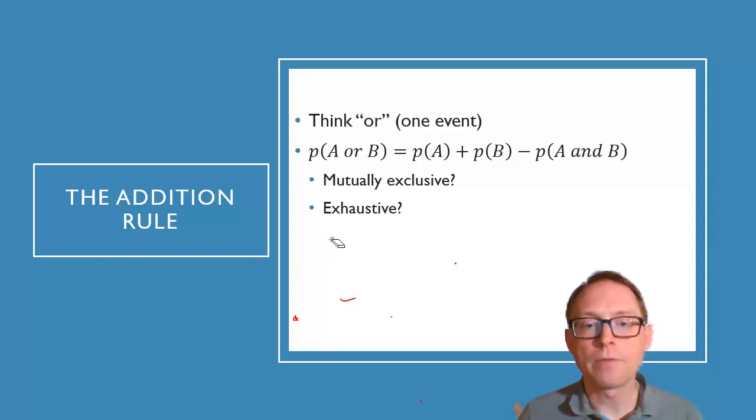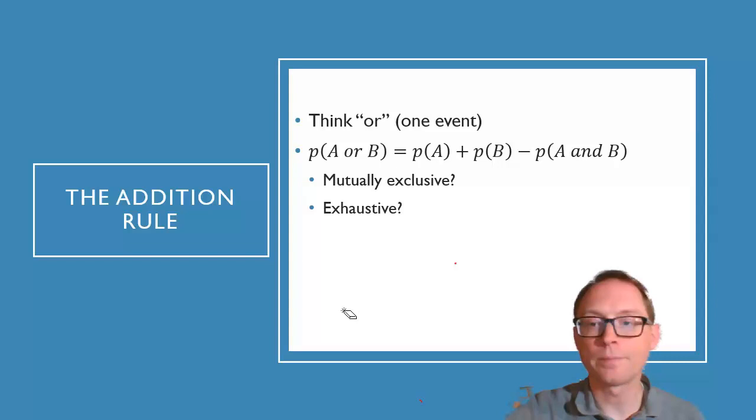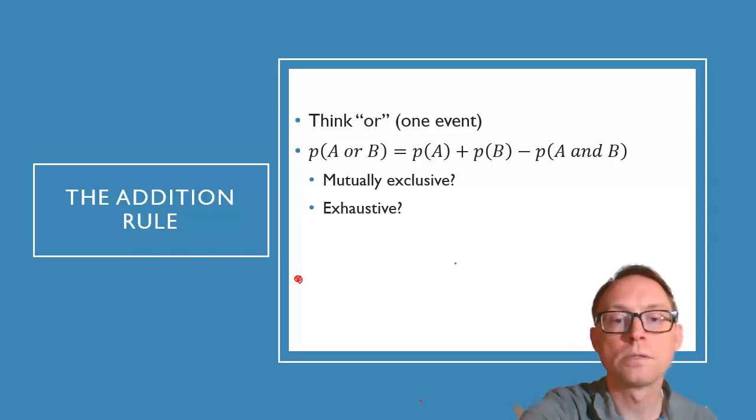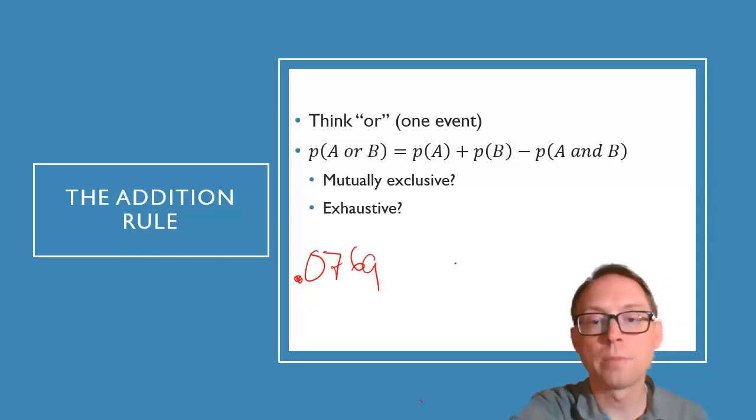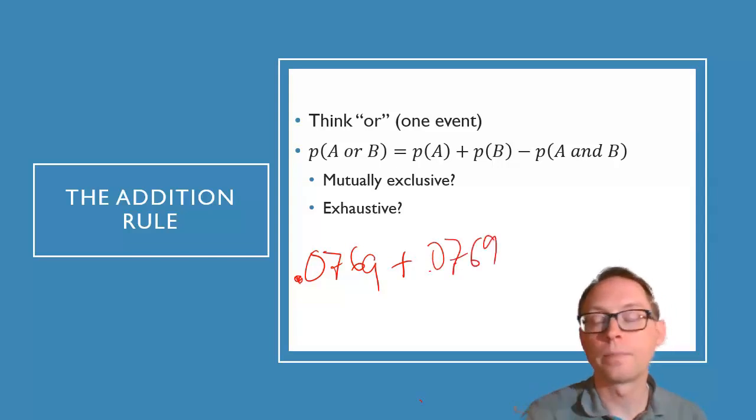So the probability of getting a 4, there's a 4 of hearts, there's a 4 of spades, there's a 4 of diamonds, there's a 4 of clubs. So there's 4 of those out of 52, 4 divided by 52. That's 0.0769, okay? 0.0769 is the probability of me getting a 4. The probability of me getting a 5 is also 0.0769.